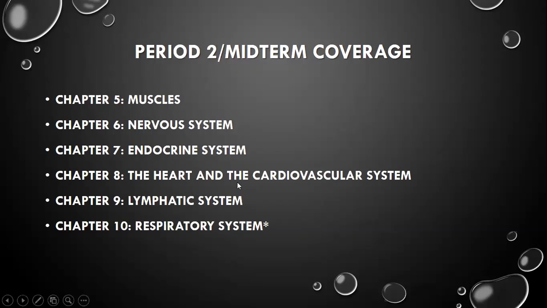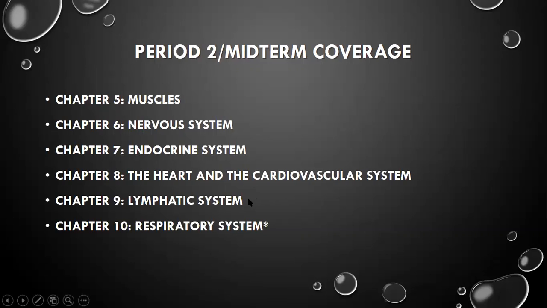Then we have the heart and the cardiovascular system. We will talk about the different parts of the heart, different types of circulation, the different blood cells, and the different blood vessels as well. And then we also have the lymphatic system.